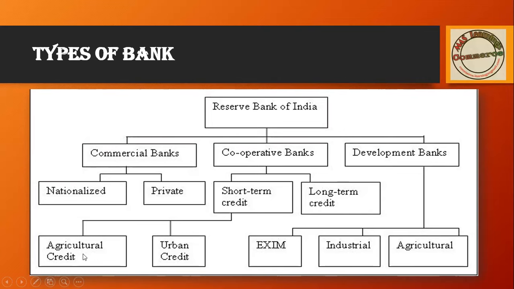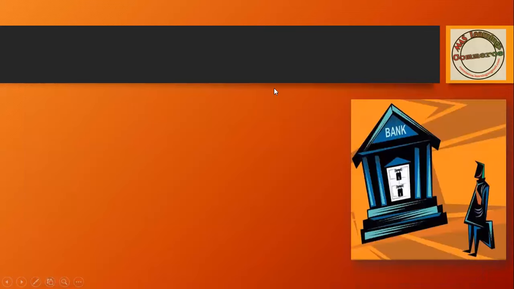In short term, we have agriculture credit and urban credit. In development, we have Exim Bank, that is Export-Import Bank, and the Industrial Development Bank of India. Here SIDBI also will come. Then the agricultural bank, that is NABARD. So these are all the types of bank.